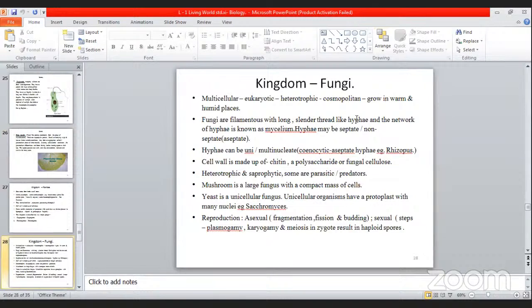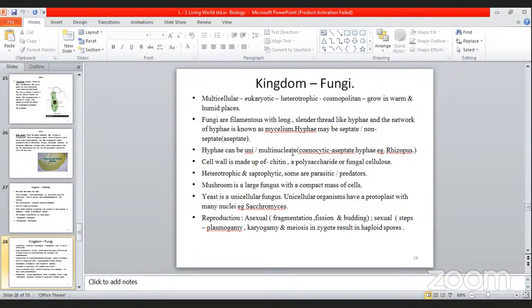Then fungi, again multicellular, they are eukaryotic and heterotrophic. Only the characteristics are mentioned over here. You have to go through all the characteristics. I have told you the meaning of the individual words. Please read them properly and understand. If you have any doubt, you can contact me on my personal WhatsApp number. My WhatsApp number is there in the class group.